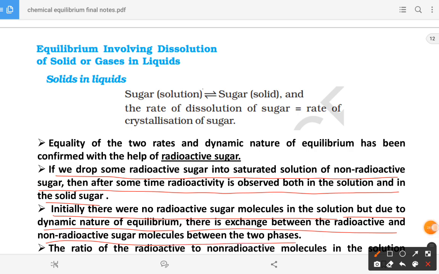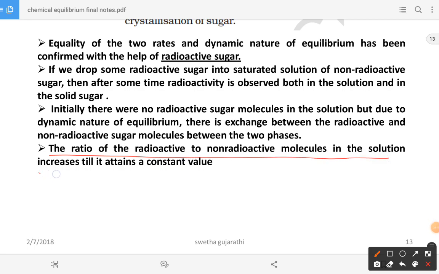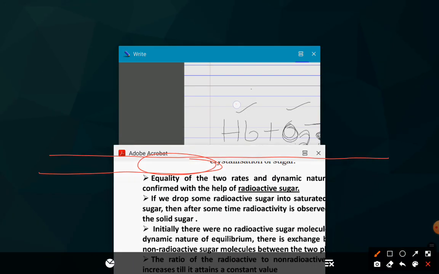Next, let us go to the next point. If you see here, the ratio of radioactive and non-radioactive molecules in the solution increases till attaining a constant value. What is the meaning of that? Let us go further here.